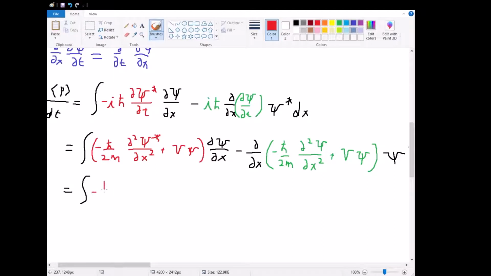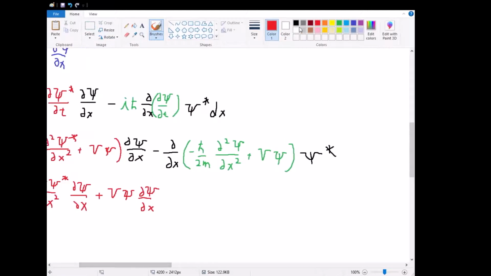So this is going to be negative ħ all divided by 2m times the second partial of psi star with respect to x squared times the partial of psi with respect to x. And we're going to distribute out the second one, so this is going to be plus the potential v times psi times the partial of psi with respect to x. And that is our left two terms.